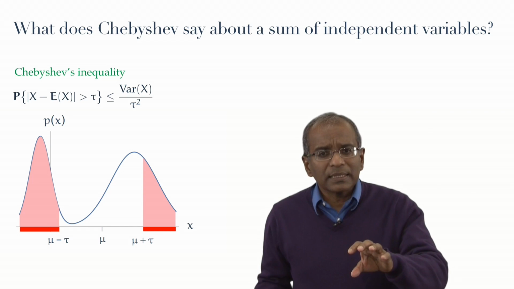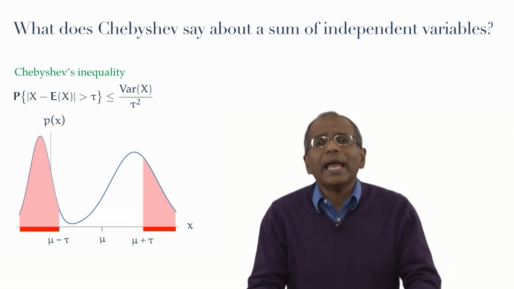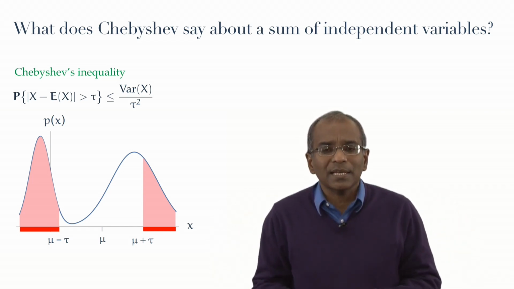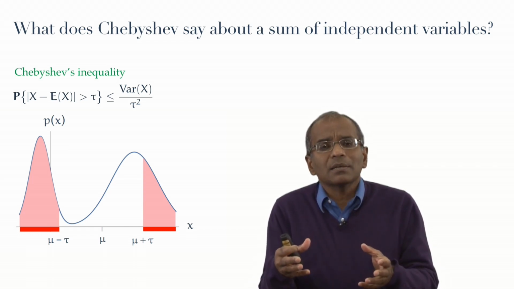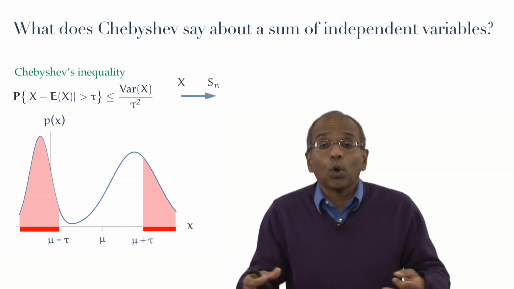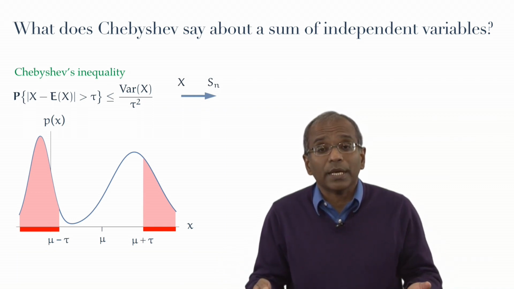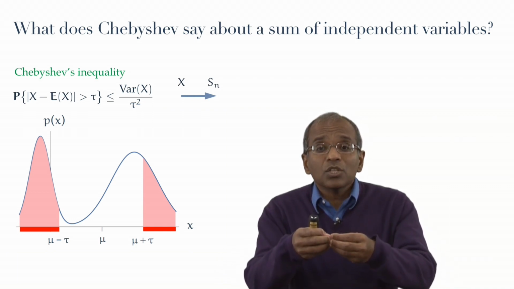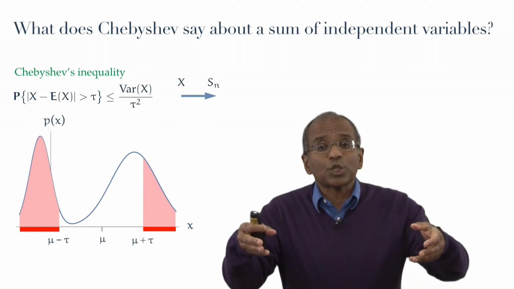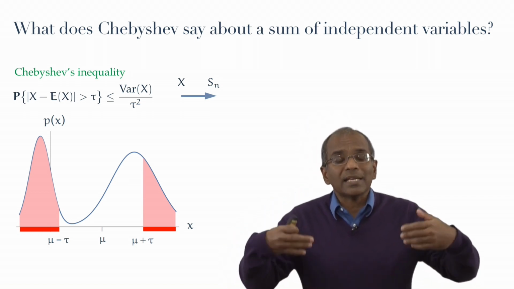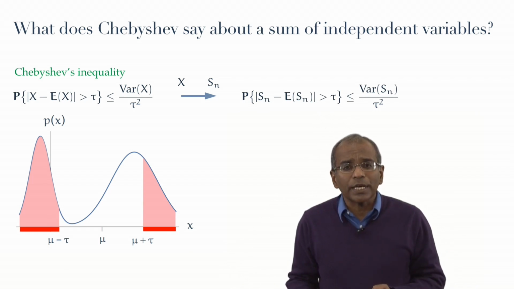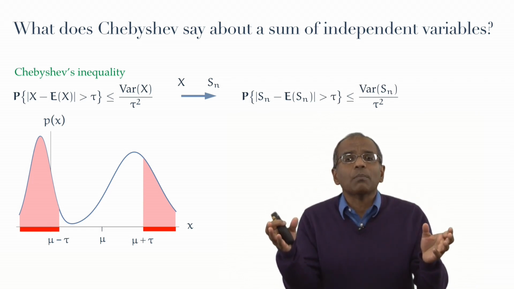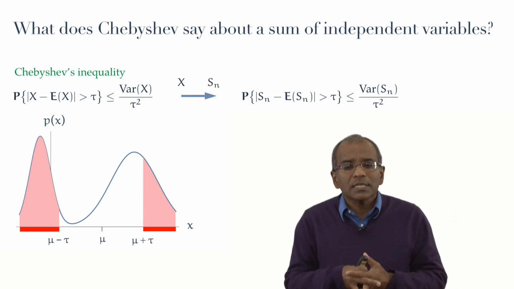Now bear in mind that this is true for any chance variable x. In particular, what if we replace x by Sn? Then all we'll have to do in Chebyshev's inequality is strike out sundry references to x and replace them all by S sub n, and we've got now a version of the inequality for a partial sum of independent copies of x.